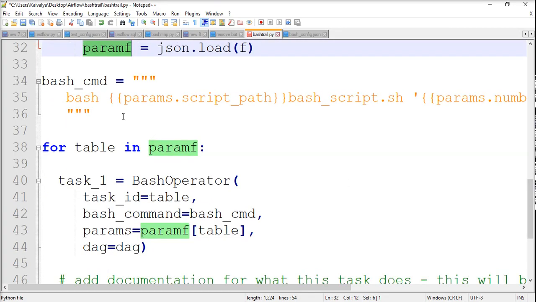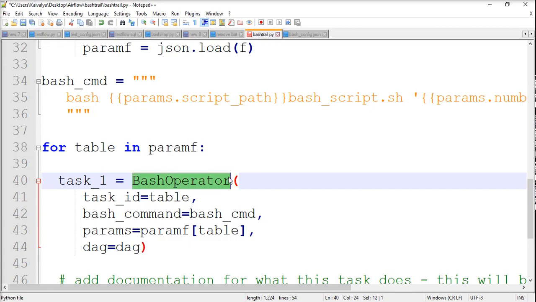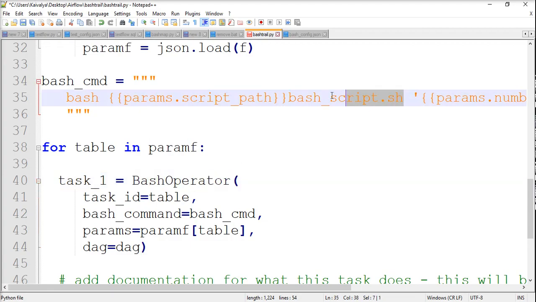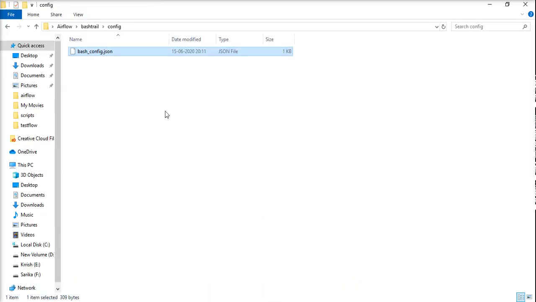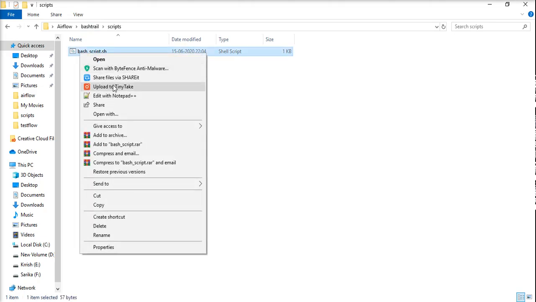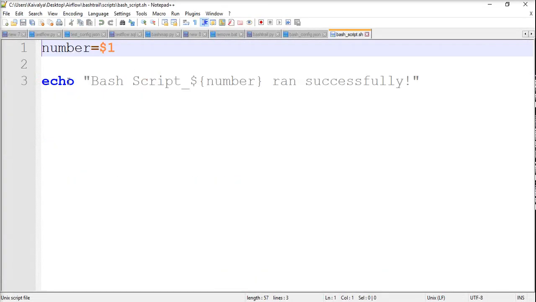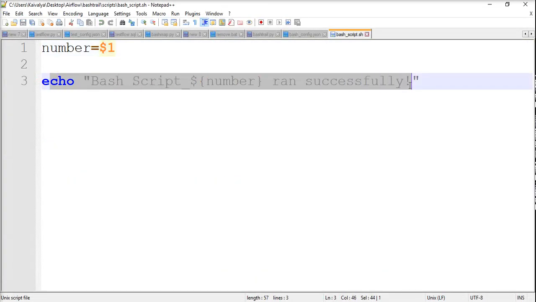Then there should be a command that will run inside this BashOperator. That command is also written here, bash_script.sh. And if you want to see what the command is inside, I'll show you. It's a simple echo command. Whatever number it receives, it displays the bash script number.